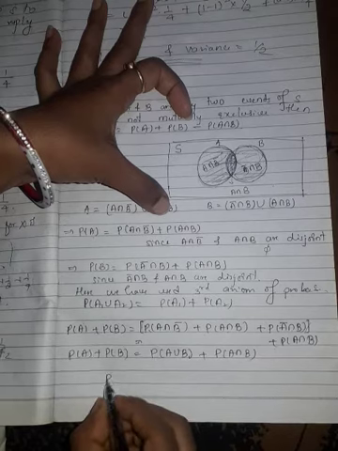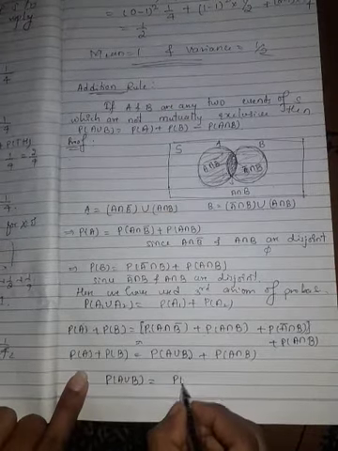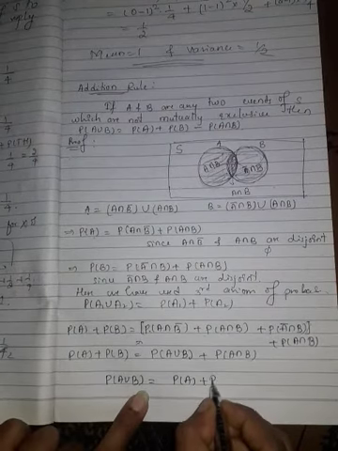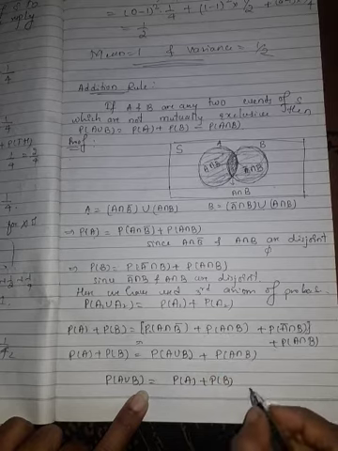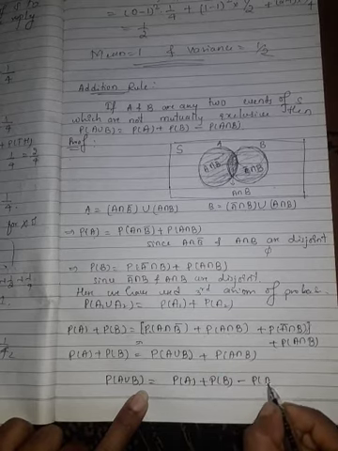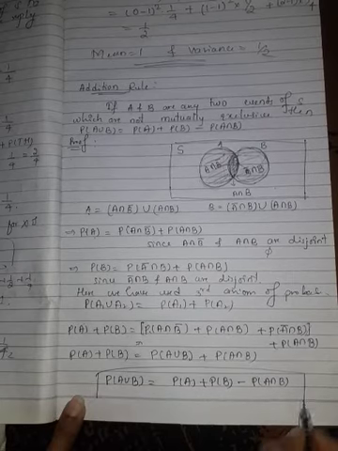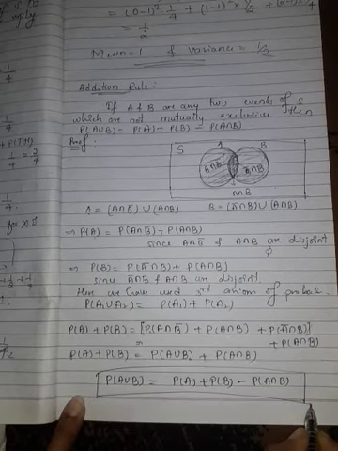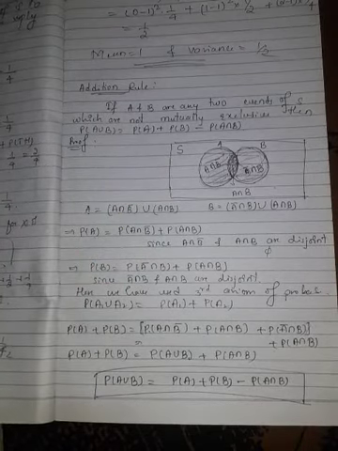So I'll get probability of A union B is equal to probability of A plus probability of B. Since it is positive here, if I send this side, then it becomes negative probability of A intersection B. So this proves our addition rule of probability. Hence the proof.